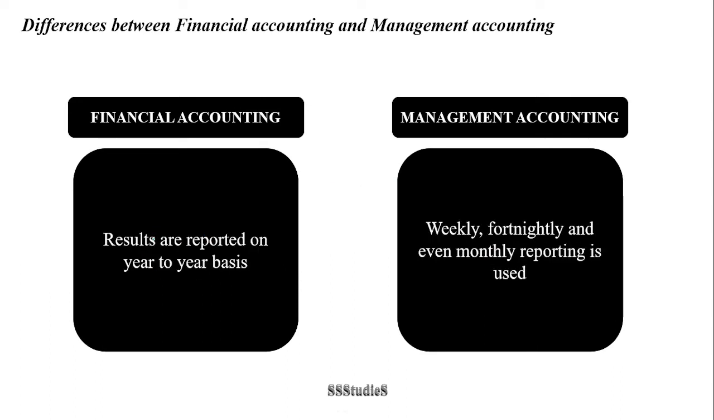Another difference is that financial accounting results are reported on a year-to-year basis. That means every financial year, at the end of the financial year, accounting reports are prepared. But when it comes to management accounting, since it caters to the requirements of the management, it can be prepared as early as weekly, or fortnightly, or monthly, or bi-monthly, or once in 6 months.